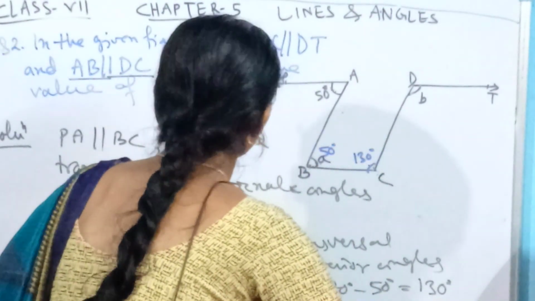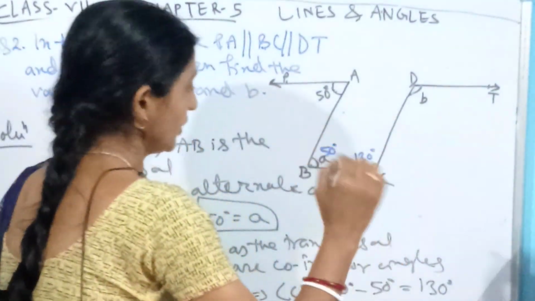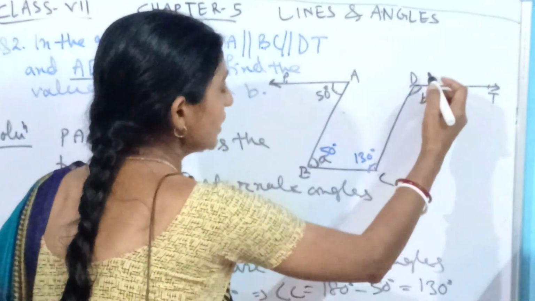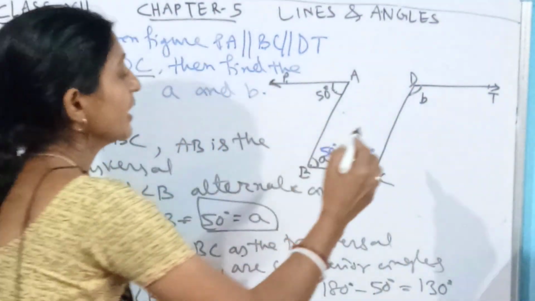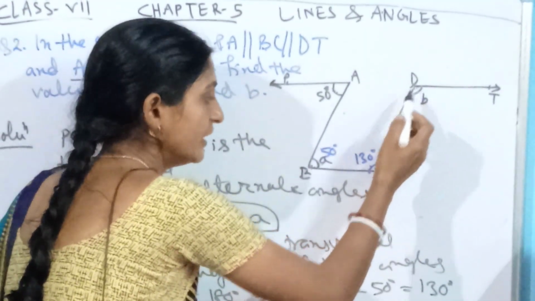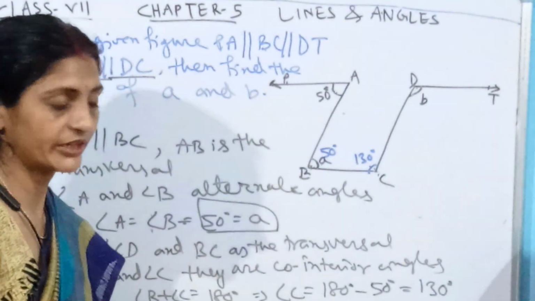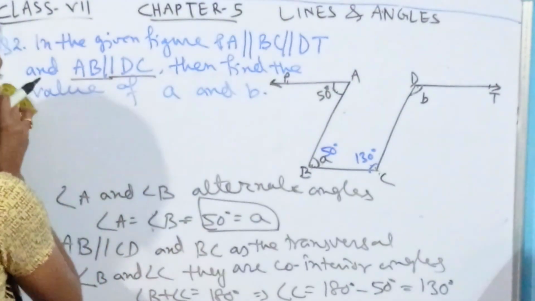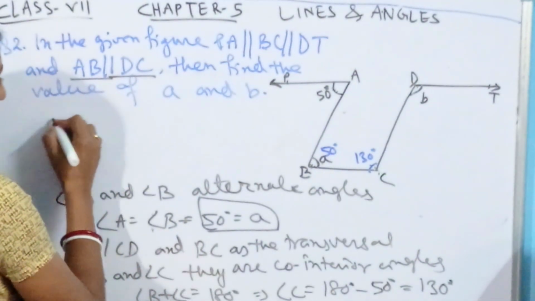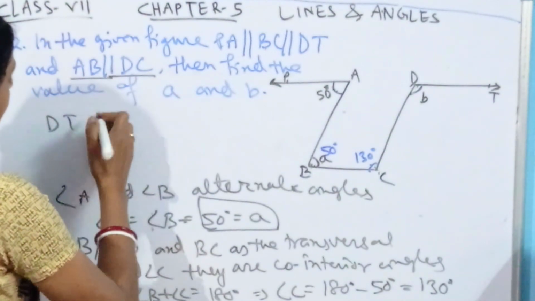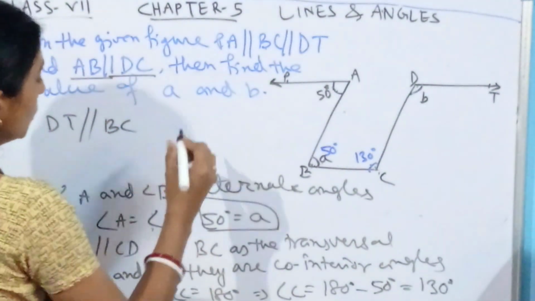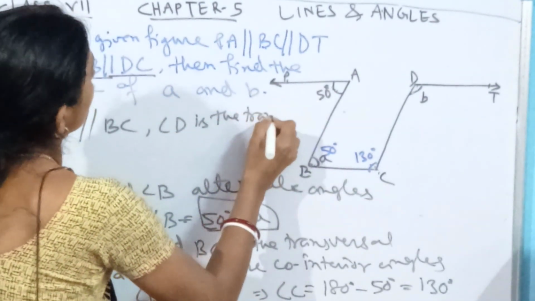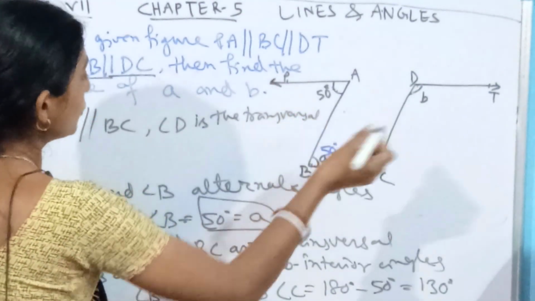I hope you have understood what I want to say in the last part of this question. See, here BC and DT are parallel, and CD, or DC, is the transversal. So what will we get? Again we will get that angle B and angle C will be alternate angles. Yes or no? So let's write this one. Here in the last part, we are considering that DT is parallel to BC, and here CD is the transversal.